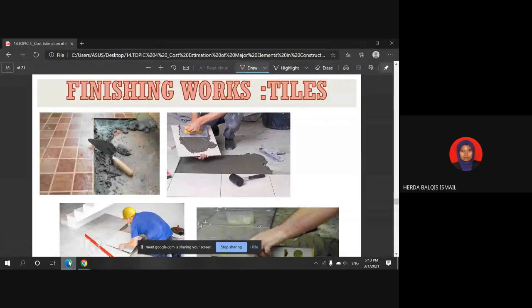Alright, in this video, I will explain how to estimate the finishing work. So the scope of our discussion is tiling works.